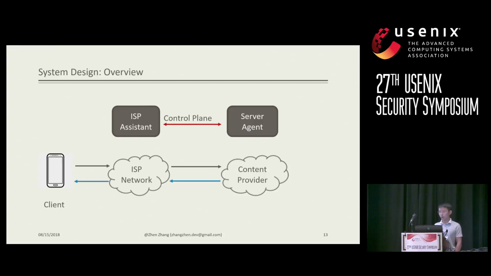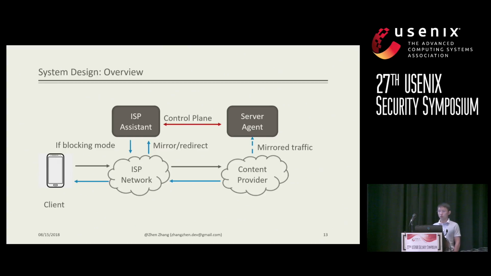The server agent at the content provider side will accept the mirrored traffic from the content provider network, so it knows which specific packets go out, and it will generate keyed hash values for those outgoing response packets. Then it sends those keyed hash values to the ISP side. The ISP assistant can thus use those keyed hash values as identity for those response packets to verify their authenticity. The ISP assistant runs in blocking mode or non-blocking mode.